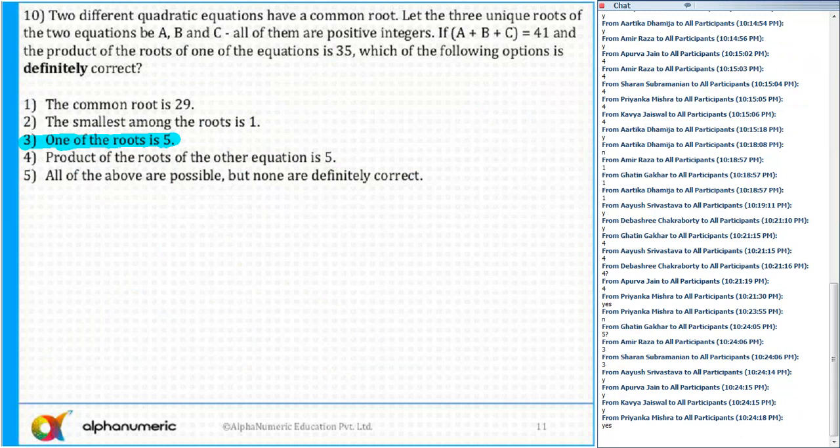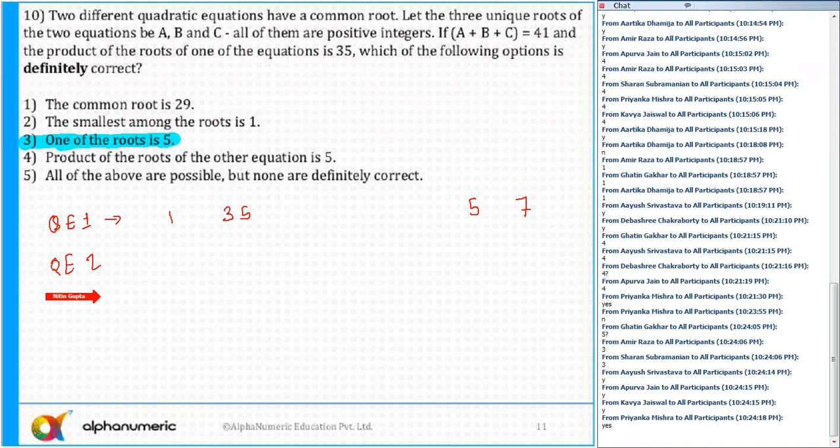We know there are two different quadratic equations. Okay. I say quadratic equation 1 and then quadratic equation 2. There are 3 unique roots and one of the roots is common to all of them. The sum of the 3 roots is 41 and the product of the roots of one of the equations is 35, and both the roots are positive. So let's say for the first quadratic equation, the possible roots are 1 and 35. Okay. And the other possibility is 5 and 7. Yes or no? 1 into 35 is 35 as well as 5 into 7 is 35.